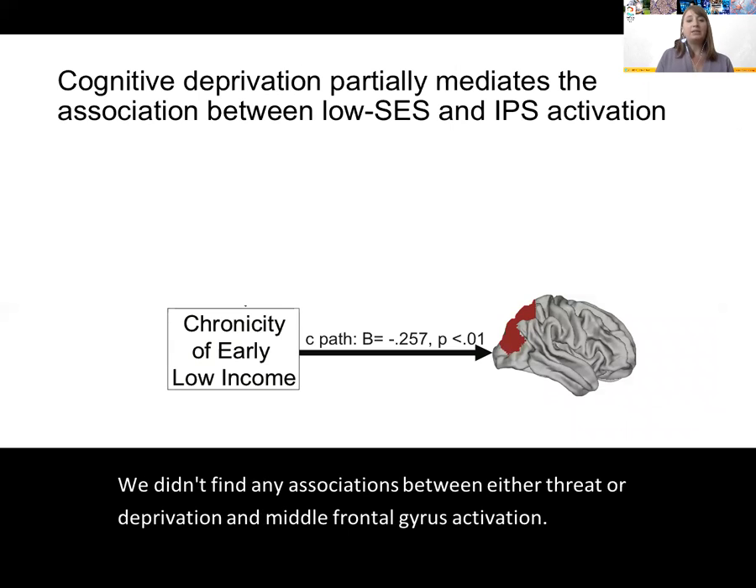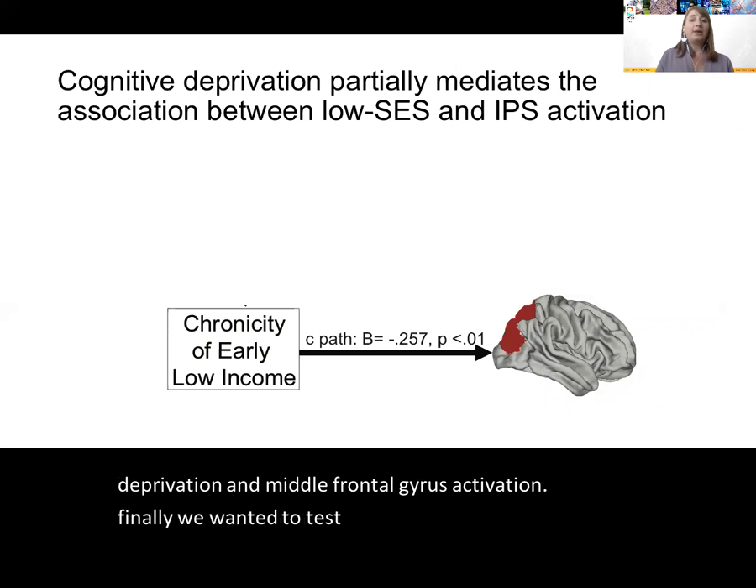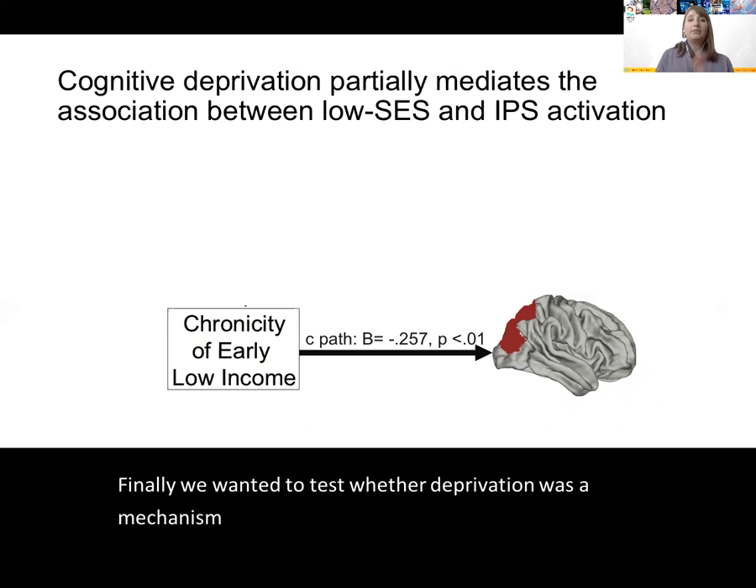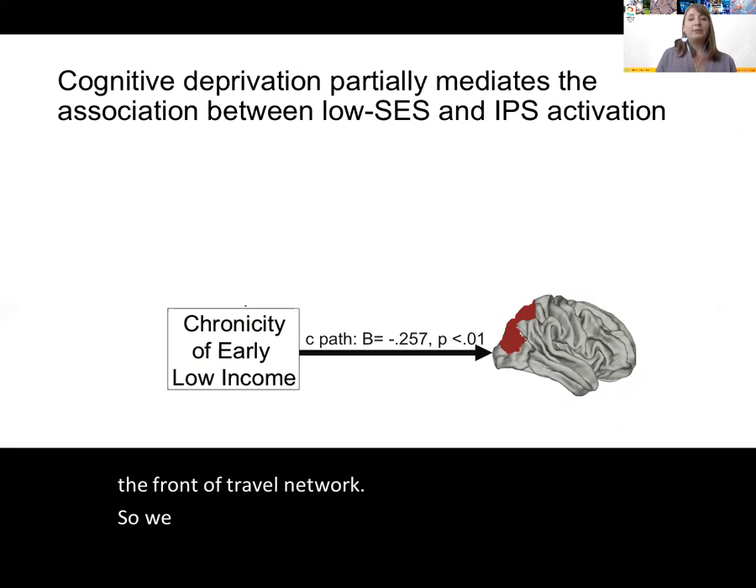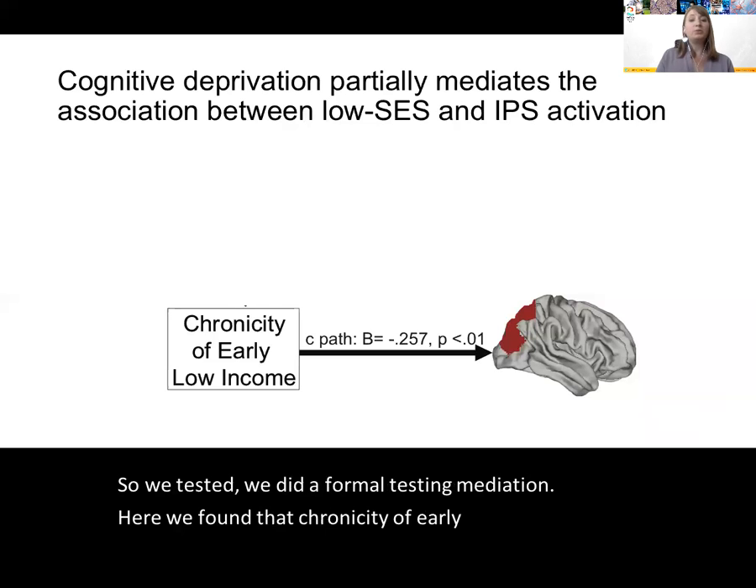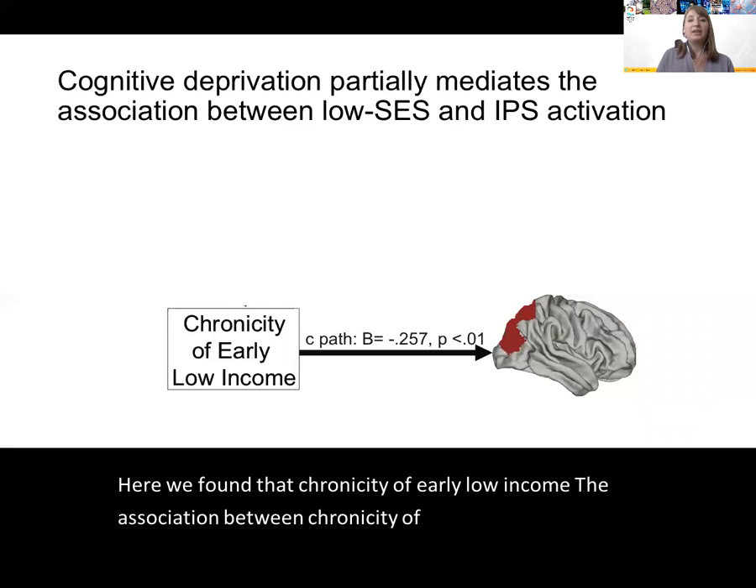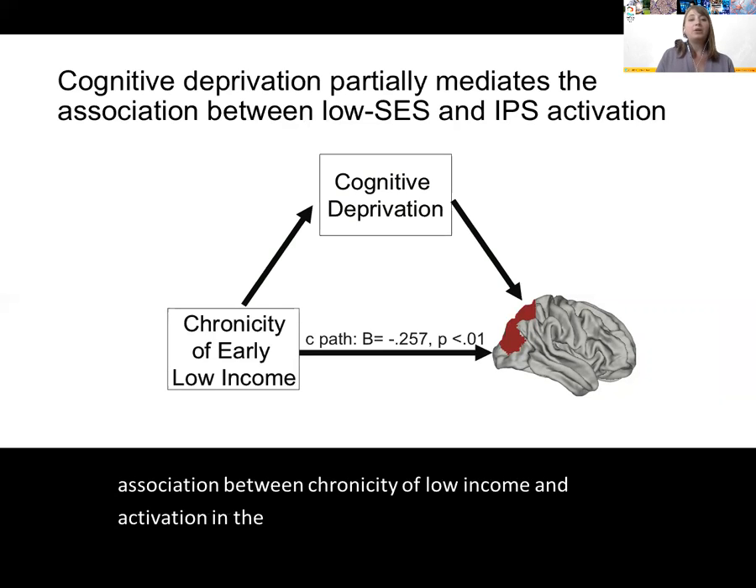Finally, we wanted to test whether deprivation was a mechanism linking early low income with activation in the frontal parietal network. So we did a formal test of mediation. Here we found that the association between chronicity of early low income and activation in the IPS was indeed partially mediated by cognitive deprivation.